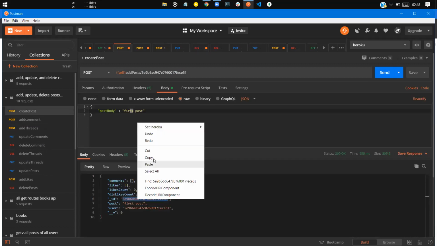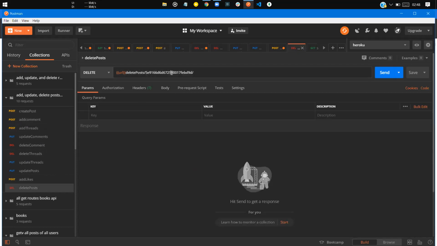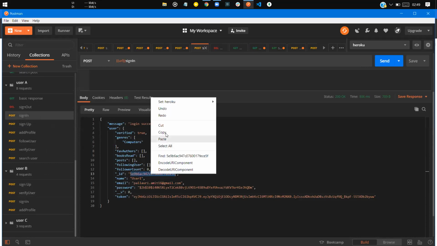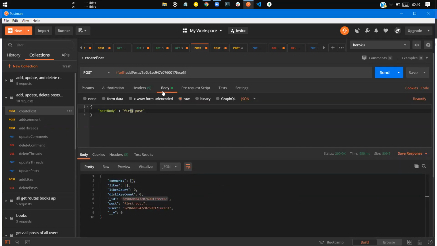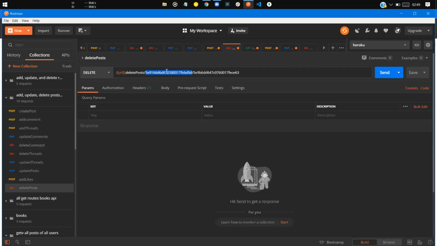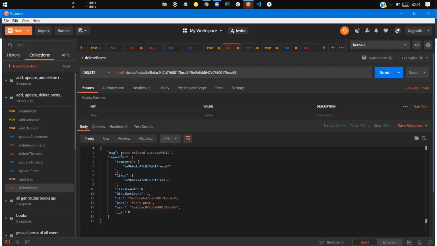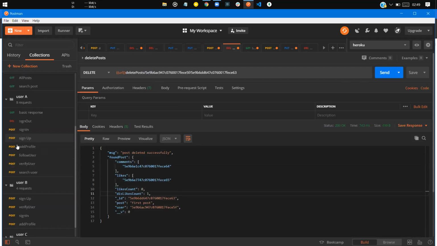The post that has been created, I can just give the post id, and as this user has created that post, that's why I'm taking this user's id only, and the post would be deleted. And according to that post, whatever comments or whatever likes have been created, those things would also be deleted. All right, so this is overall our project, and let me show you the sign out process also.